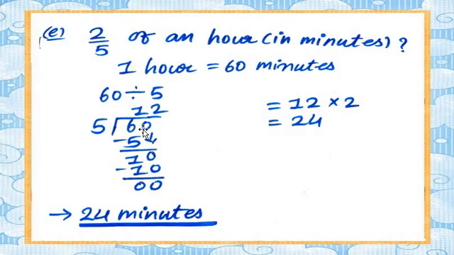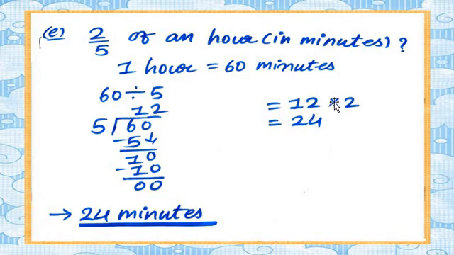We take only one digit here. 5 ones are 5, so 6 minus 5 is equal to 1. Then after that, I am bringing down the 0. It makes a 10. And 5 2s are 10. So 10 minus 10 is equal to 0.